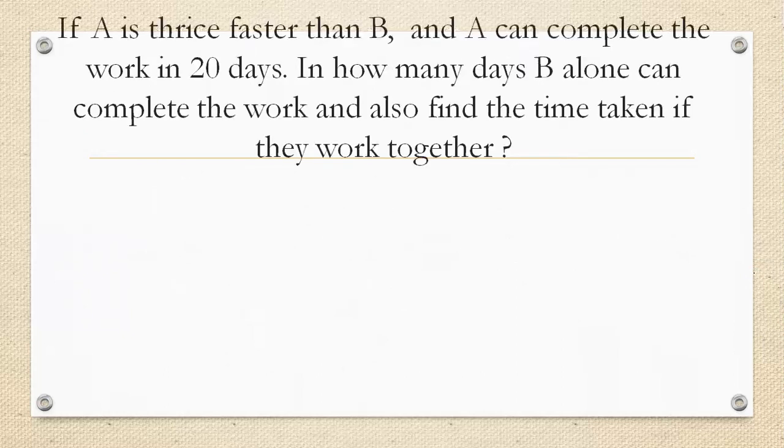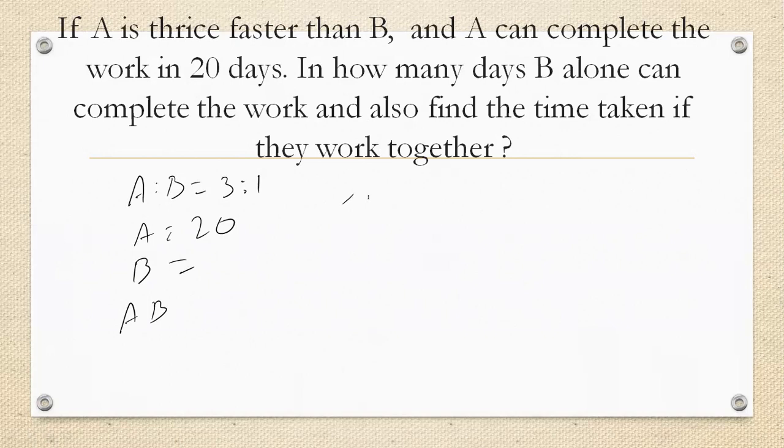Case 2. In case 2, A is thrice faster than B. That means A and B ratio is 3:1. And A can complete the work in 20 days. We have to find that in how many days B alone can complete the work and also find the time taken if they work together. We have to find B and AB. Now, if you know the time taken by B, using the individual time of A and B, we can easily calculate together using the first concept that working together of two people.